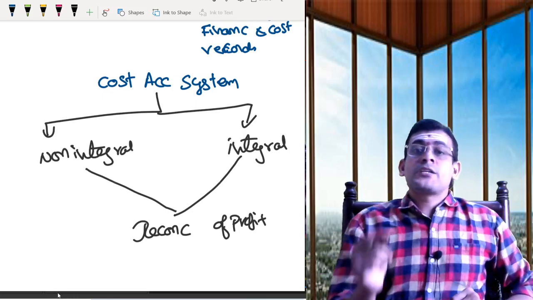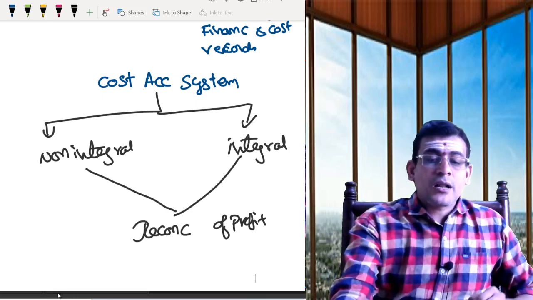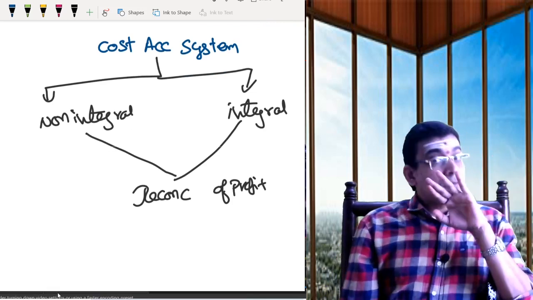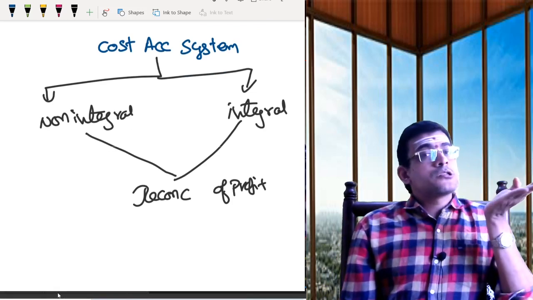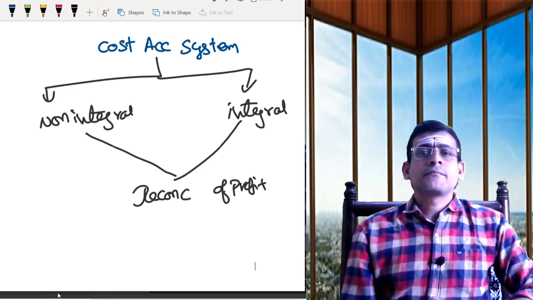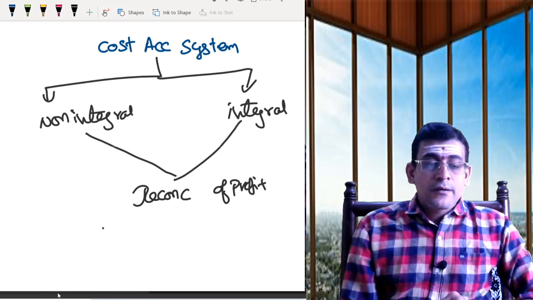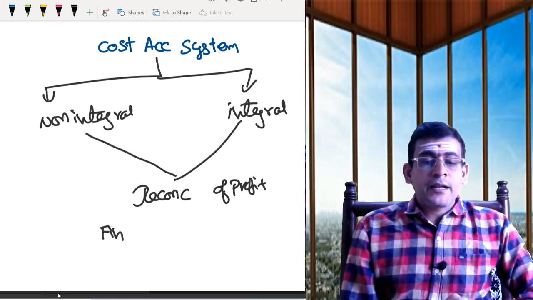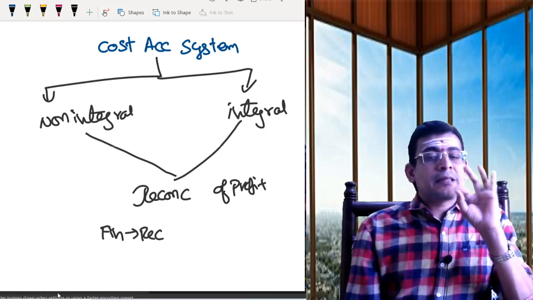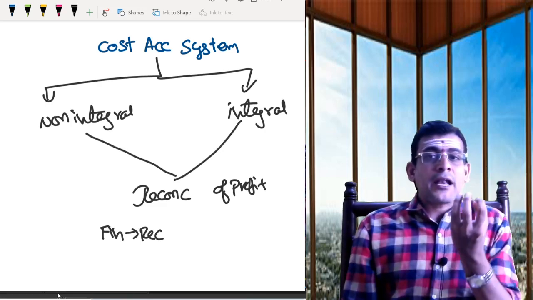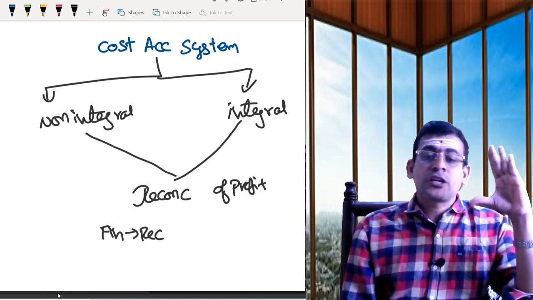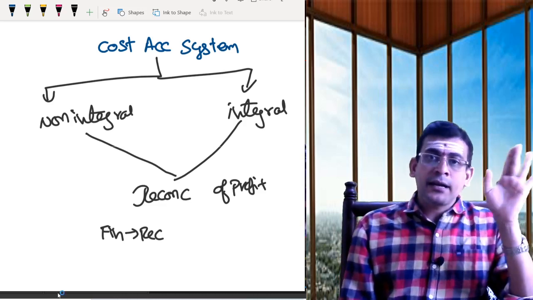One more point I just mentioned: we are recording the expenses in the profit and loss account in your financial records, and you are also recording the expenses in your cost records. Why? Because in my financial records, I won't be maintaining the detailed, minute details of my cost. In your financial records, you maintain a track of expenses.